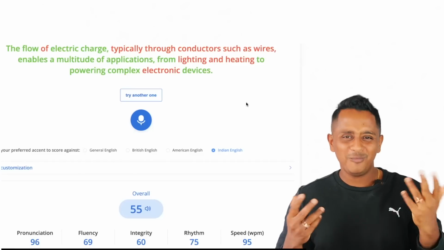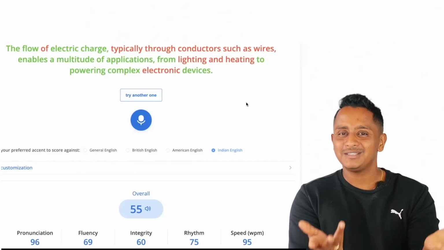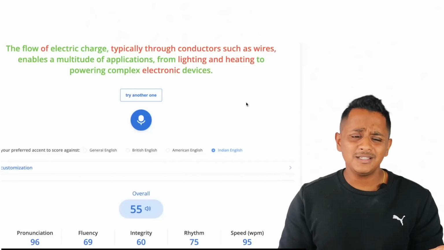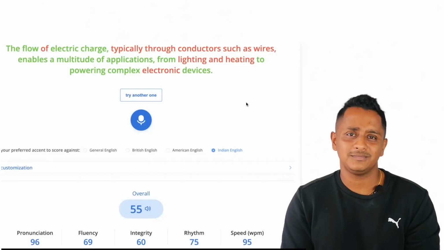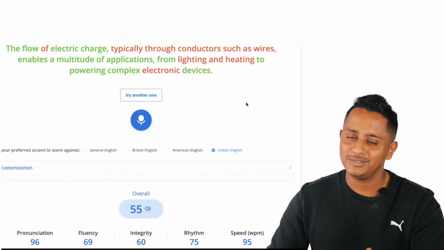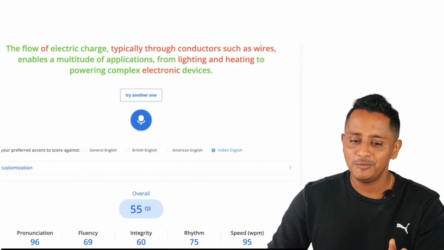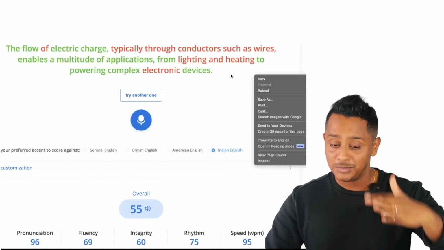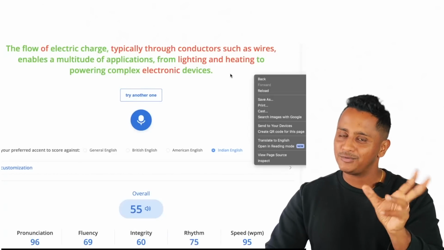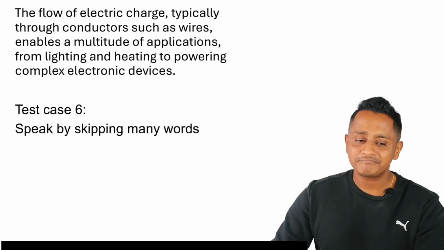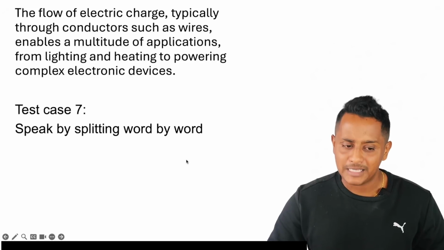More than that, obviously, it's less data, hardly some 15-20 words. Other than that, 5-6 words you skip, worst of the worst case is fine, you will end up getting 1 or 2 marks. Correct? But if you want to score that 5 out of 5, you cannot do this, remember. This is a proof, your marks will definitely go down. Everything goes down, though you spoke at a very faster speed. Still, the speed goes down because that's how the AI works. Hope it is clear. We'll quickly move on to the test case number 7.